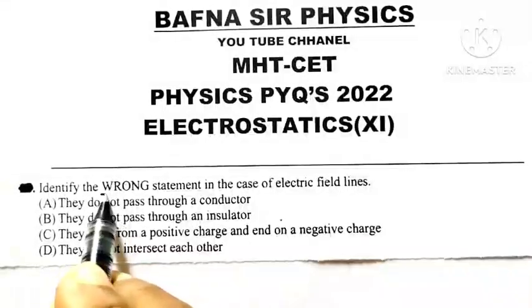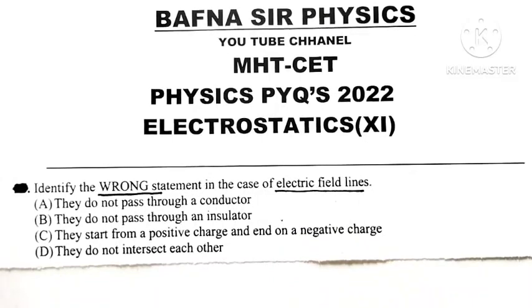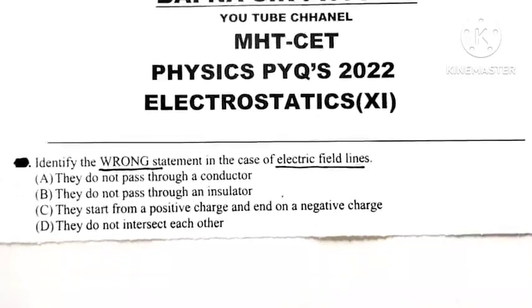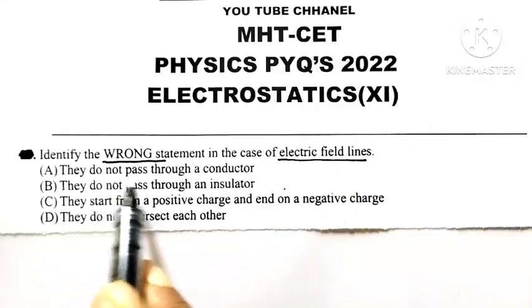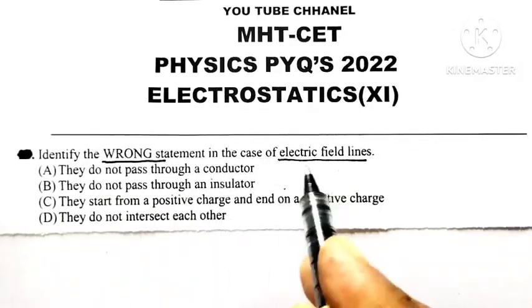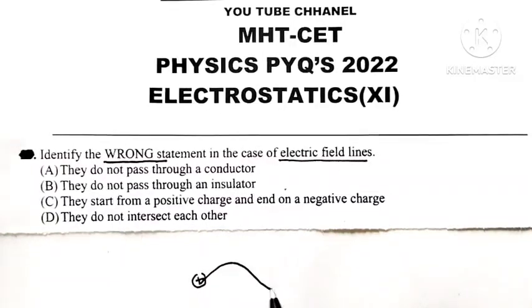Identify the wrong statement in case of electric field lines. See, what is the first statement? Electric field lines, they do not pass through a conductor. What is an electric field line? It is a path along which a unit positive charge is travelling.